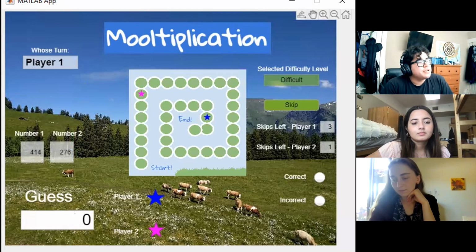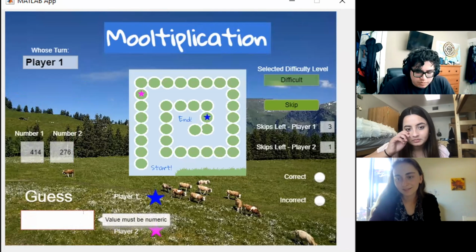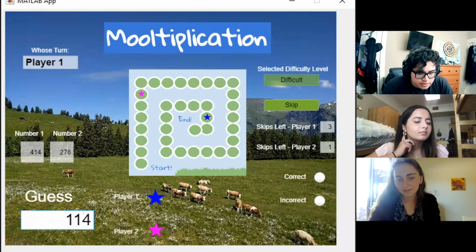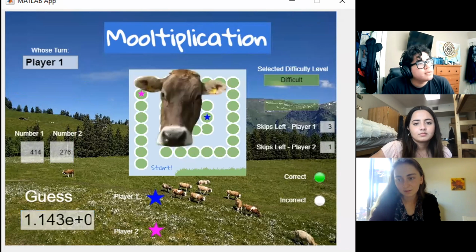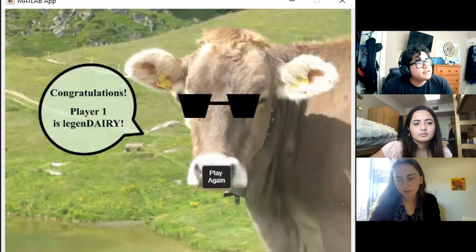And now this last turn, if I get it right, which hopefully I should since I'm using a calculator, should bring me over the score of 36, which would give me the winning condition. Okay. And I get it correct.